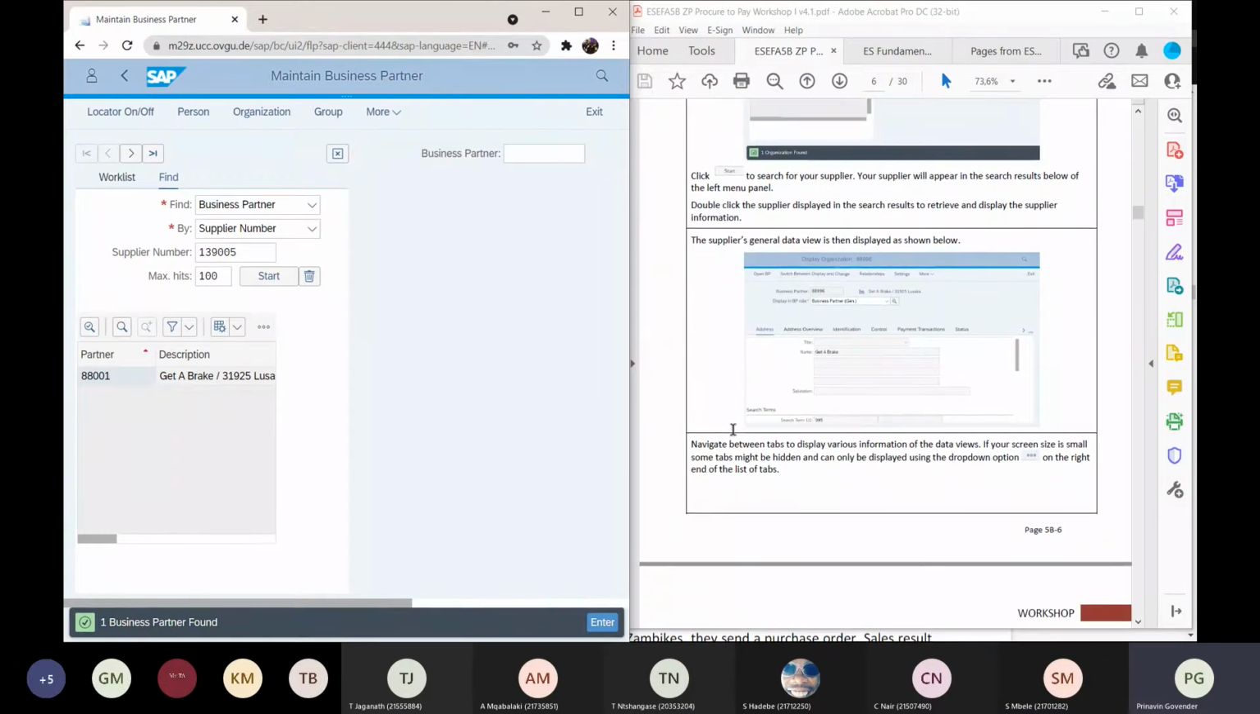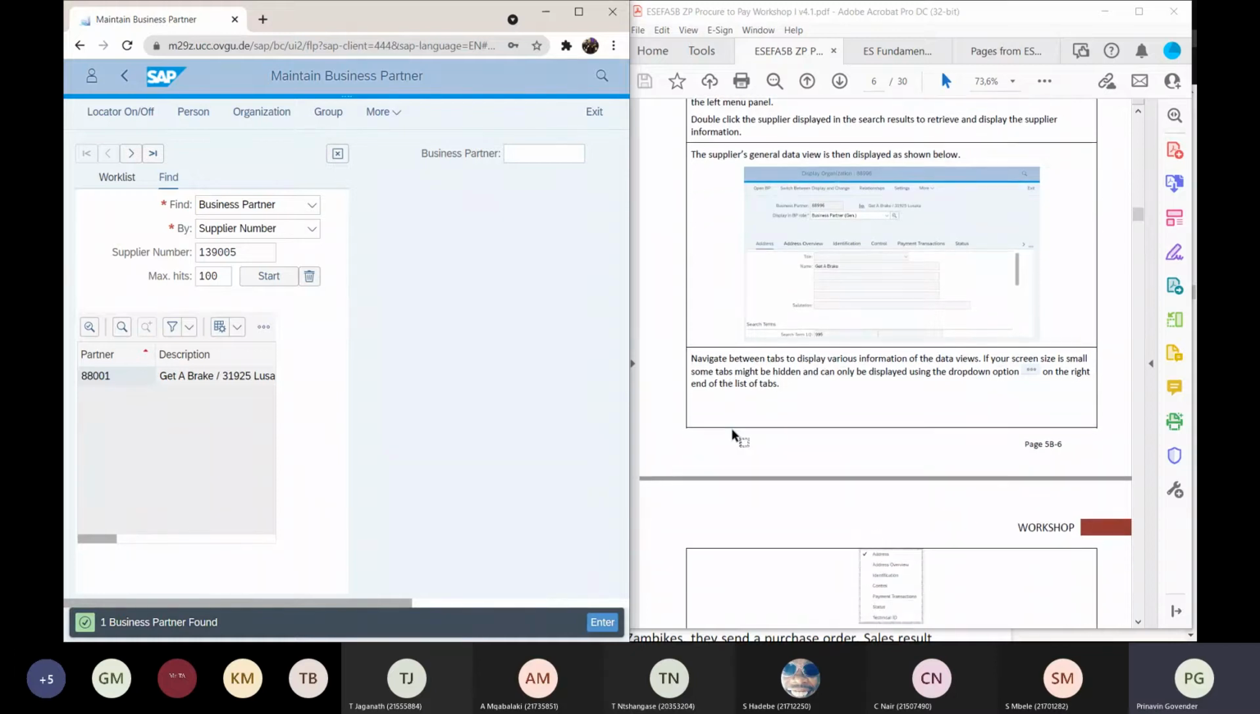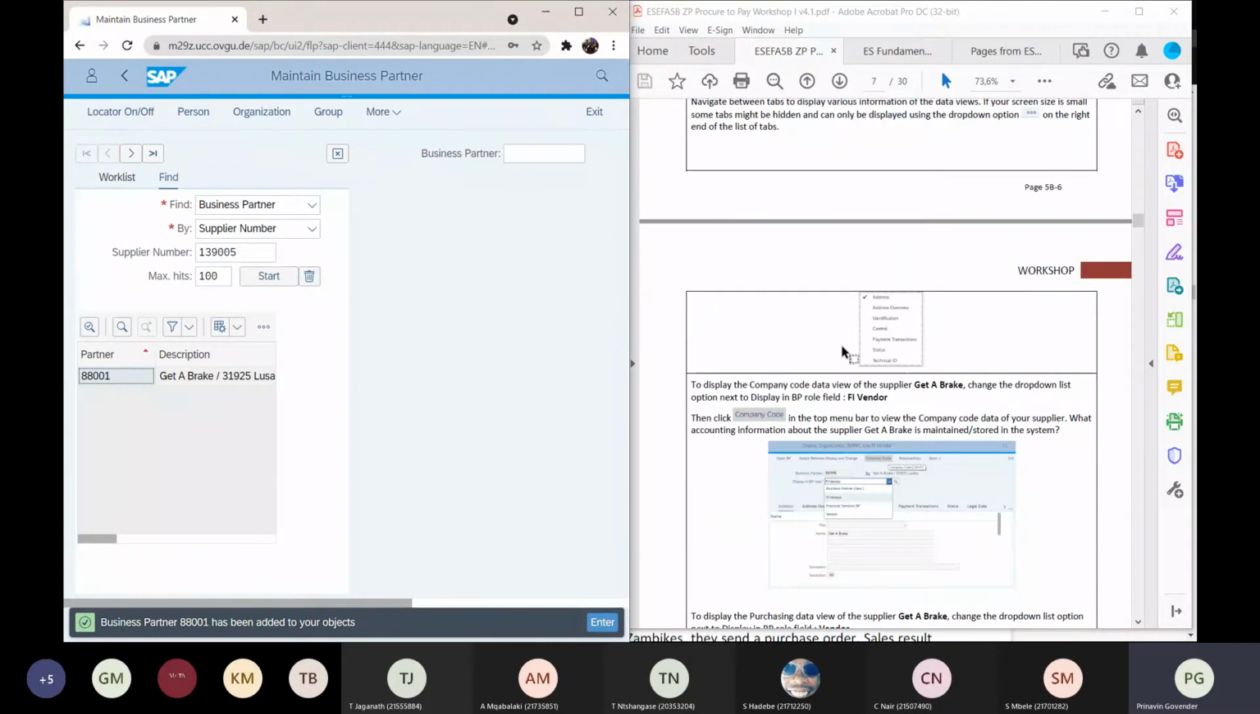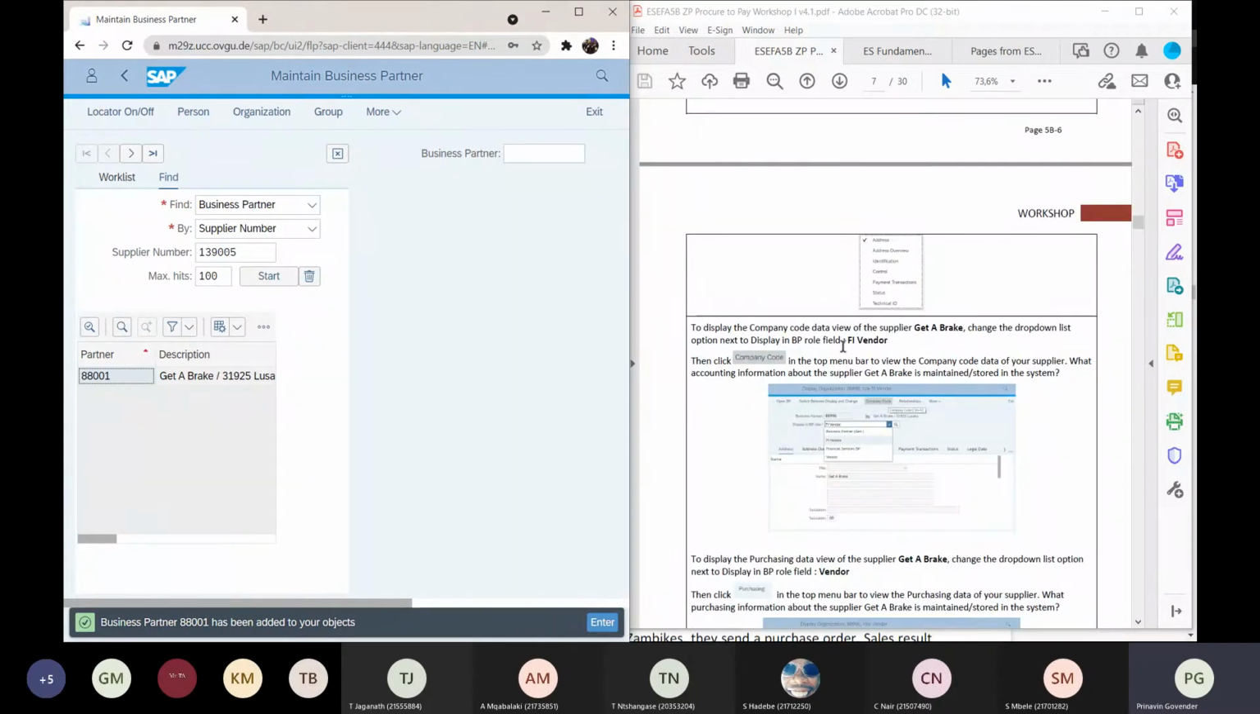Navigate between the tabs to display various information after data views. If the screen is small, some tabs may be hidden, and you can go and check the rest of it. Click on the 3 little dots. There are the 3 little dots out there, and I can see it. To display the company code data for the supplier, get a break, change the drop-down list option next to display in the BP role field to F1 vendor. BP is your business partner. They say change it in the business partner.